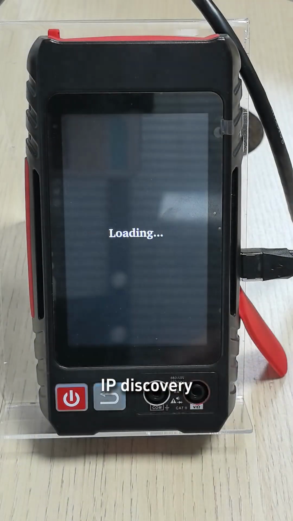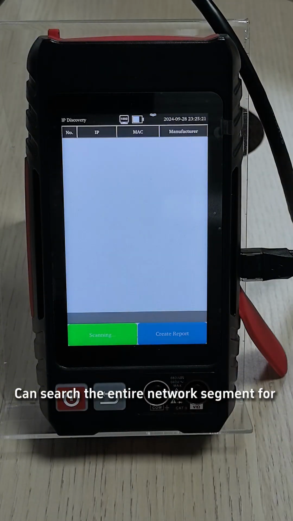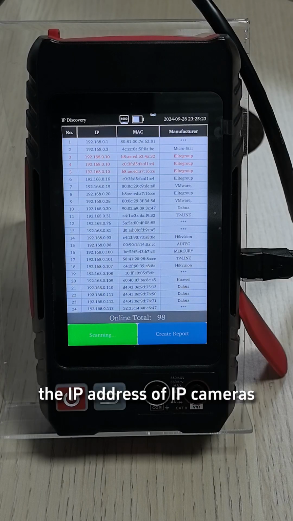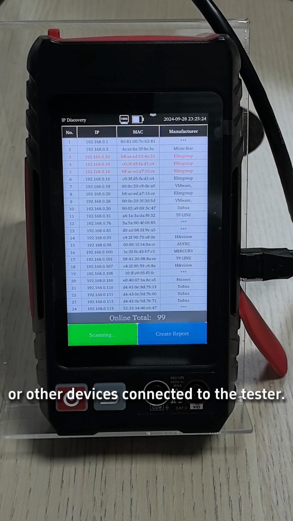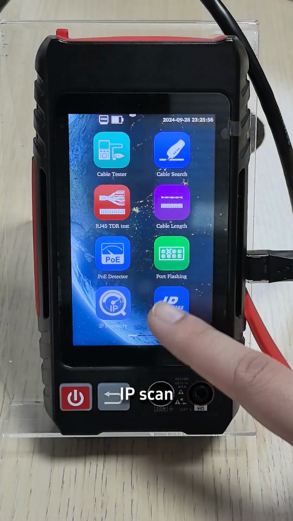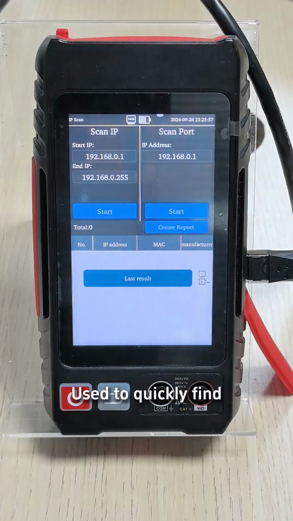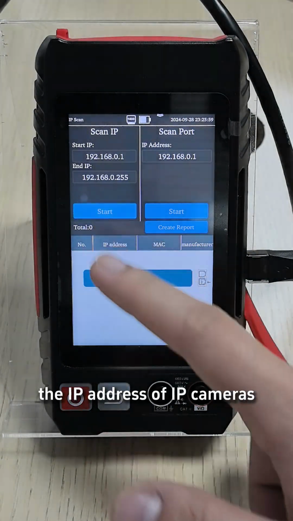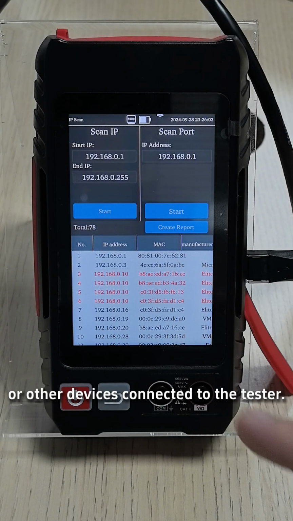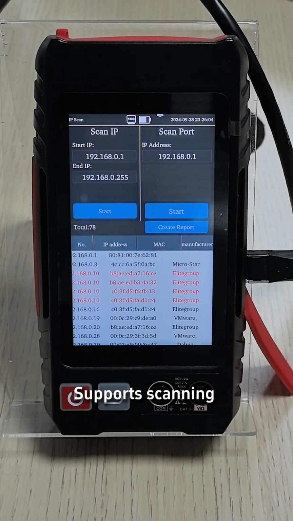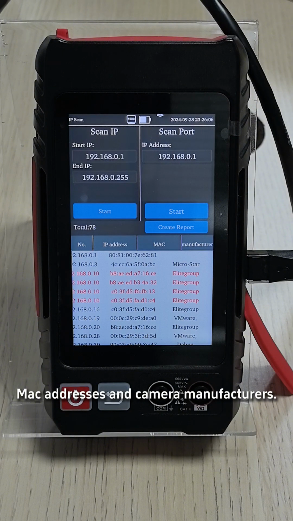IP discovery. Can search the entire network segment for the IP address of IP cameras or other devices connected to the tester. IP scanning. Used to quickly find the IP address of IP cameras or other devices connected to the tester. Supports scanning MAC addresses and camera manufacturers.